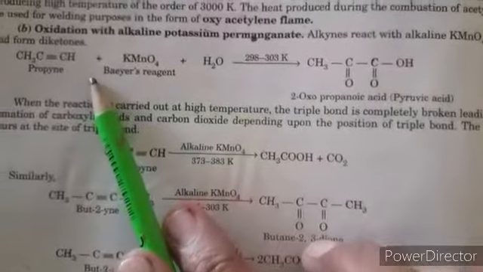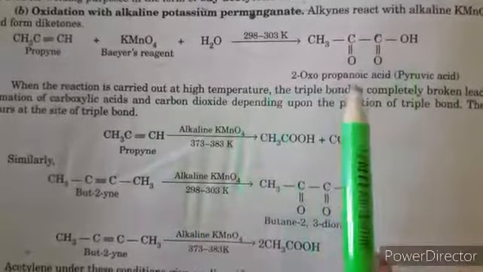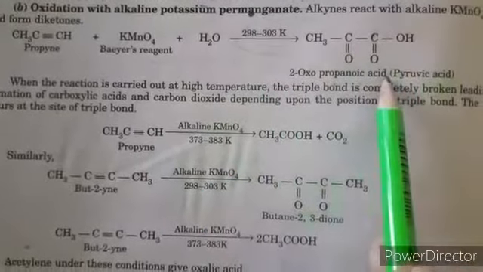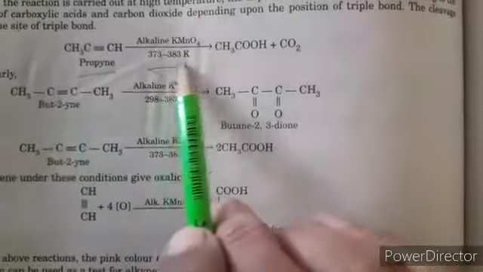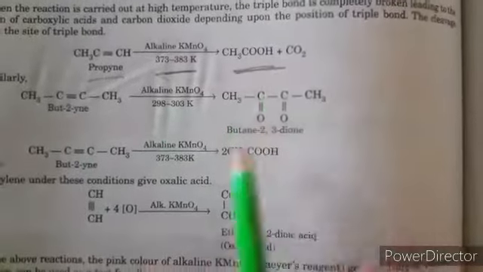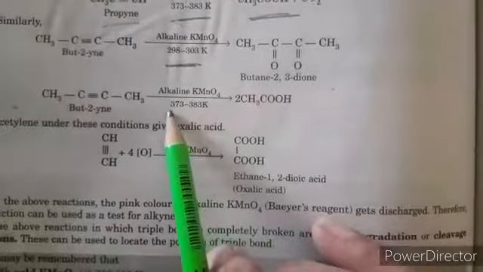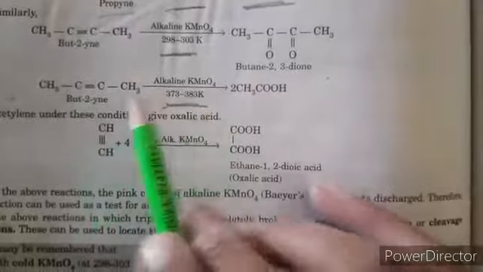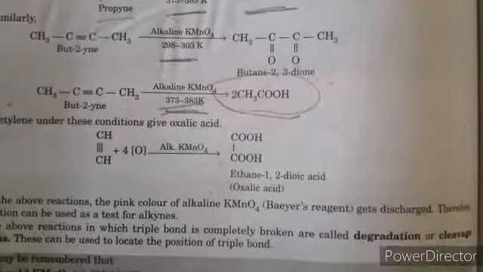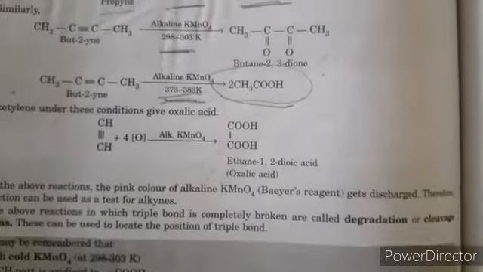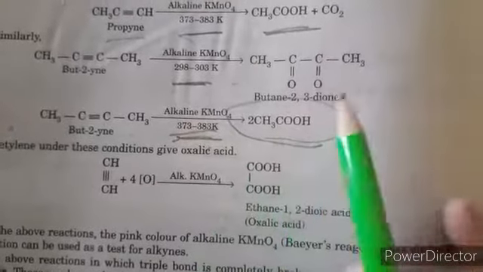If we oxidize an alkyne with alkaline KMnO4, Baeyer's reagent, propyne forms 2-oxopropanoic acid, a carboxylic acid, pyruvic acid. Similarly, if we oxidize propyne at this temperature, it produces a carboxylic acid. If oxidized at this temperature, butyne forms butane-2,3-dione. If we oxidize it at this temperature, it produces a carboxylic acid. So at different temperatures, it forms different products. Clear? So in cold medium it forms a dione, and at higher temperature it forms a carboxylic acid.